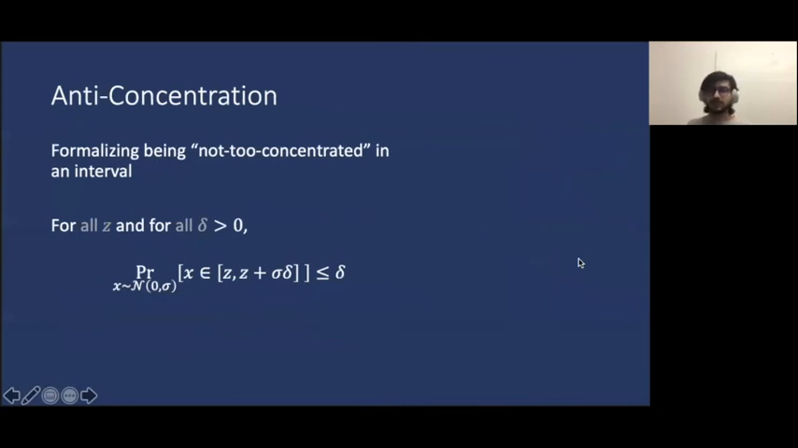Okay, so let us formalize this property of being not too concentrated in any interval. We begin by considering the probability that x drawn from a Gaussian lies in any interval of size delta scaled proportional to its variance. We say that the distribution is anti-concentrated if this probability is less than delta for all delta length intervals. So in other words, the probability that the distribution is concentrated in any interval of small length is small.